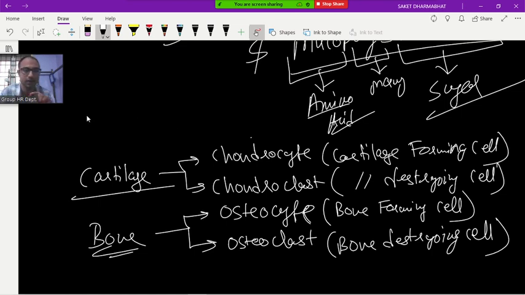Now tell me, what is my question: for the formation of cartilaginous bone, what are the two cells required? Any idea?